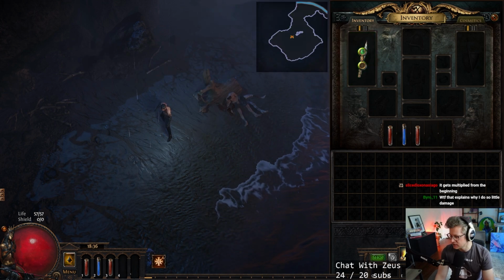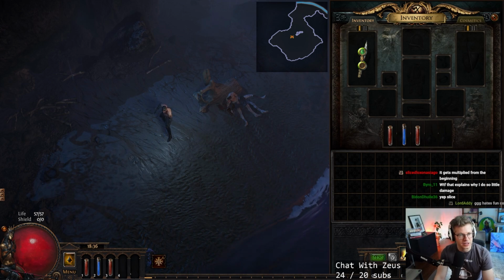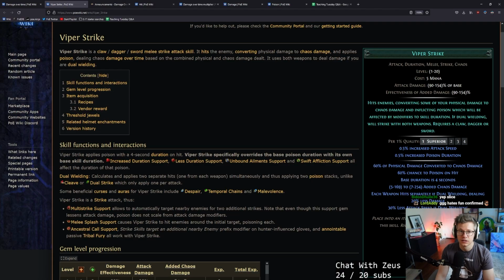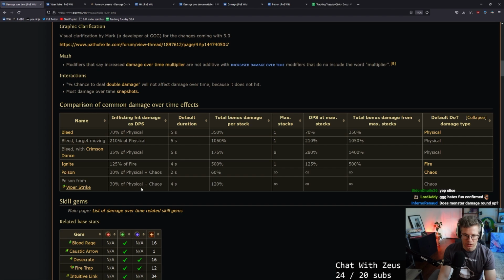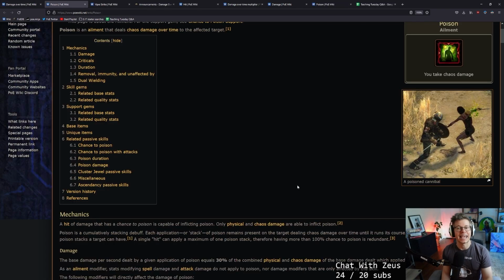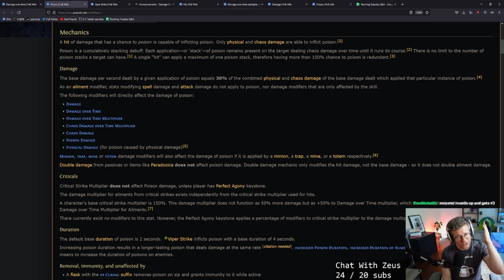All right, and then let's get into the specifics here. Let's see, damage over time. Let's go to poison. Poison is an ailment that deals chaos damage over time to the affected target. A hit of damage that has a chance to poison is capable of inflicting poison. Unlike Ignite, Shock, Chill, or Freeze, poison is only based on the chance to poison that you get. That's why we use things like Herald of Agony, and that's why we go for the chance to poison support gems, stuff like that.